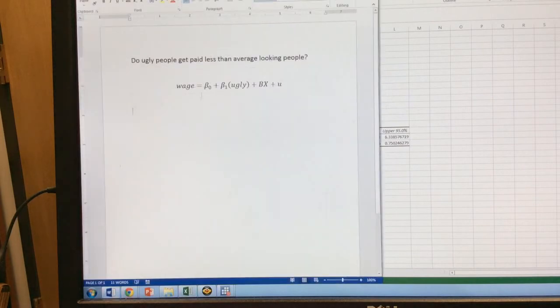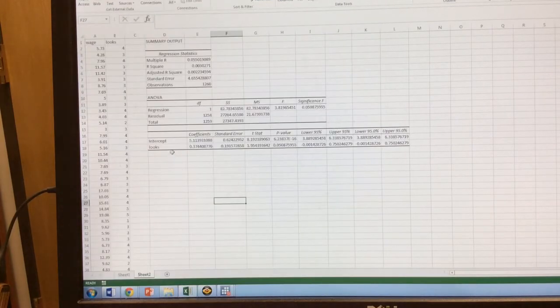In a sense, looking at our base model, I've estimated wages not on ugly, but on looks. And I actually don't have a beta X there. That's just the model I estimated. All right, so now let's go ahead and interpret the different variables we have. The intercept tells us the average Y when X is 0. So this is the average hourly wage when looks are 0, and that number is 5.11. So people with 0 looks get on average $5.11.